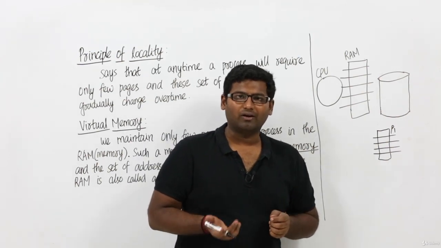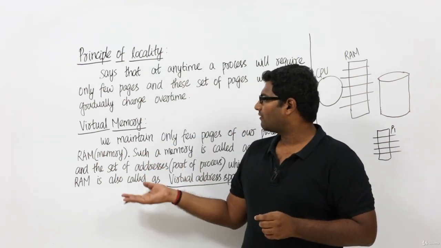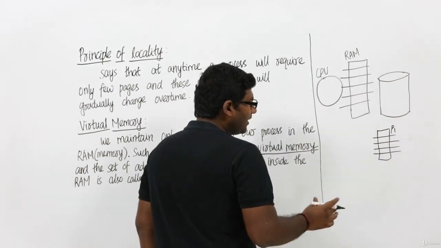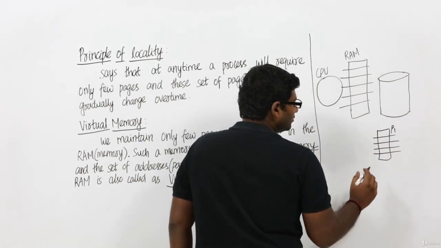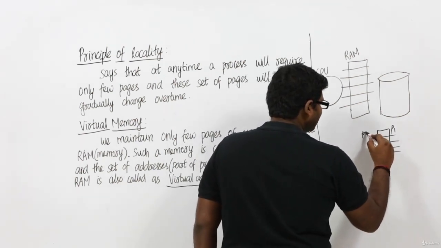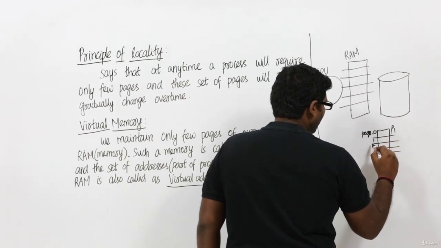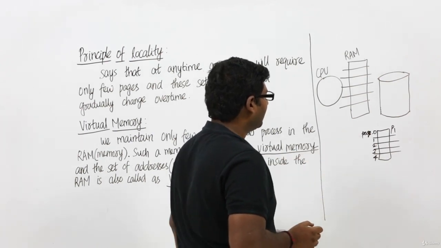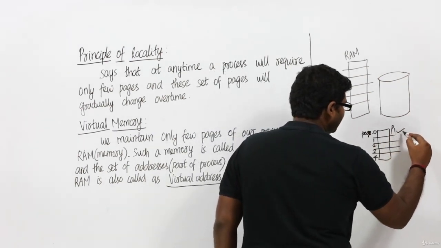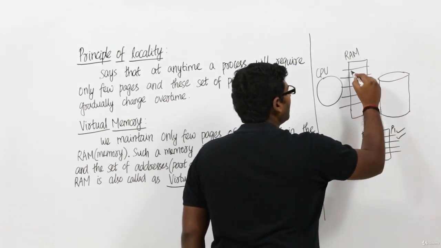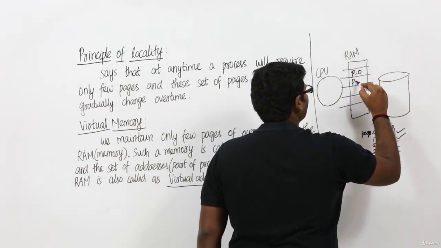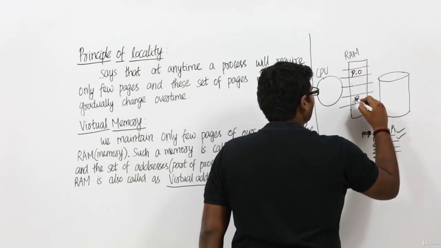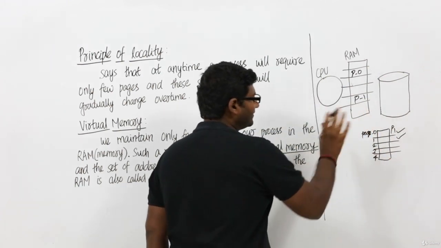That is what we mean by the concept of virtual memory. We will see that. So we have 5 pages over here, right? Let me name these pages page 0, page 1, page 2, page 3 and page 4. Let us assume I have decided that I need to have page number 0 and 1 inside the RAM. It need not be present in contiguous allocation, right? So let me place it here. Page number 0 and page number 1 are present inside the RAM.